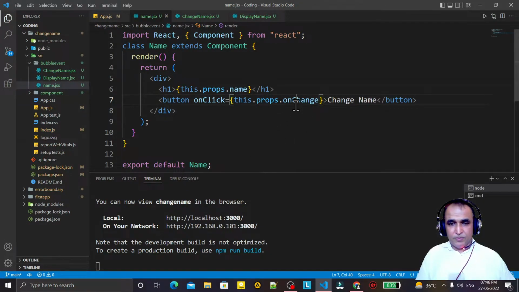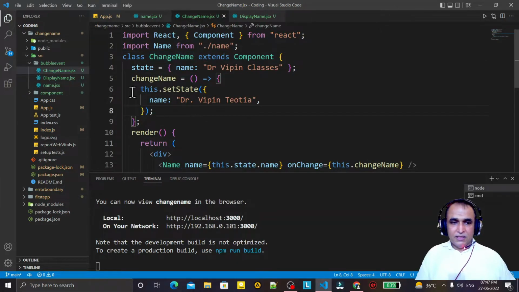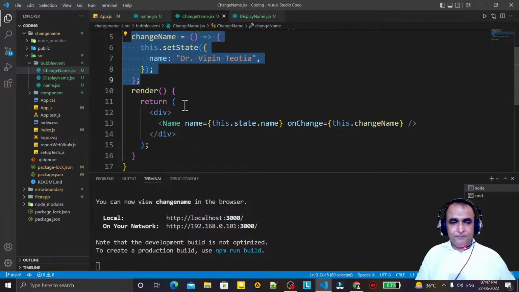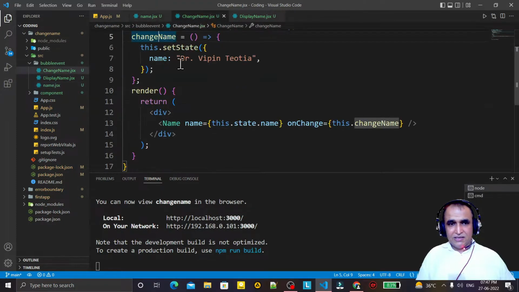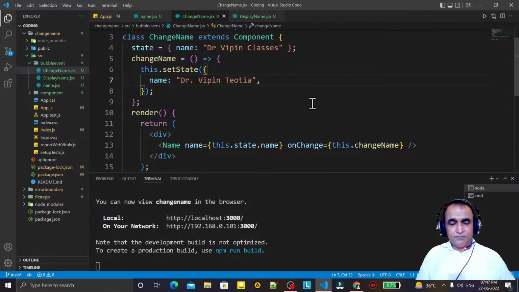By using a property, an onChange event is raised, generated, or fired by this name, and is handled by this event handler method that is implemented in the change name component. Change name is a parent component. So we are clicking on a button in a child, the child is raising an event here, and we are handling this event here in the parent. This concept is called raising of event by the child and handling of event by the parent.